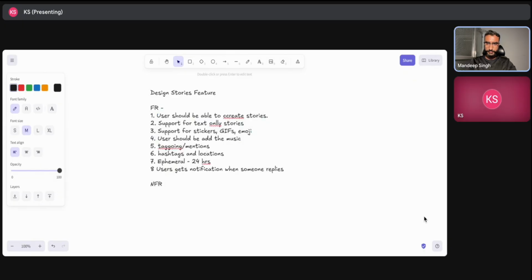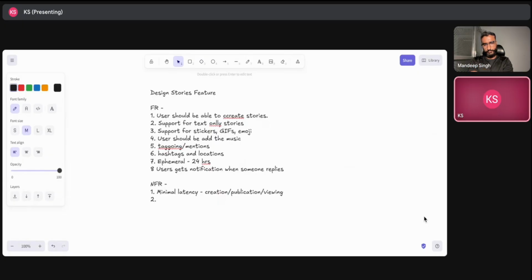Yeah, sure. And the NFRs that I can see is minimal latency. So when we create the stories, we publish, and when we view also. So I think minimal latency for creation of the stories, and viewing the stories as well. So latency in the context of creation, publication, and viewing. So that should be the first NFR.